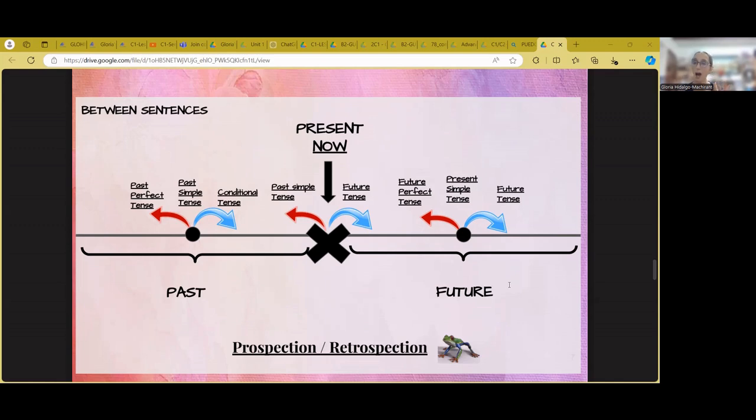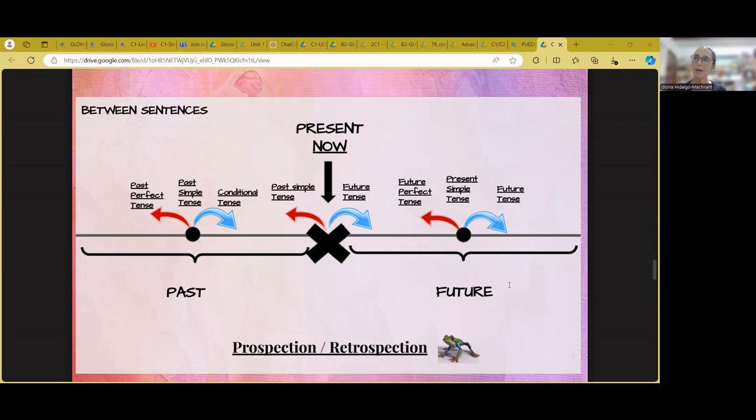It might be a plan I have in the present, or it might be an arrangement that I have already started to carry out in the present. So it is connected to the present. The furthest future tense that I have is the will. So if I wish to show prospection in the future, there is no other tense I can use to do that.